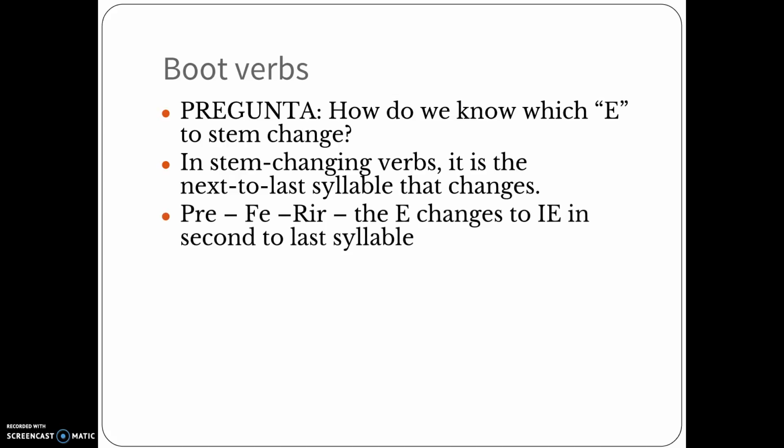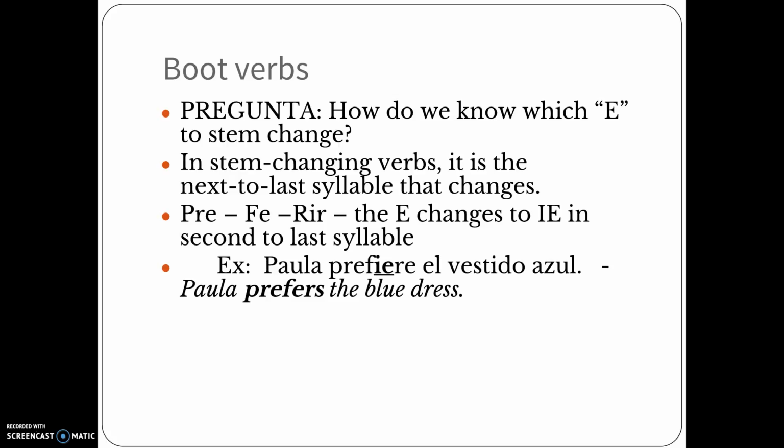Let's take a look at the word preferir. So preferir, there's three syllables there. So the e in fe, that's the one that gets the stem change. Preferir. Alright? So when we conjugate preferir, it will be Paula prefiere el vestido azul. Paula prefers the blue dress. So it's always the second to last syllable. And that E in the second to last syllable changes to an IE.